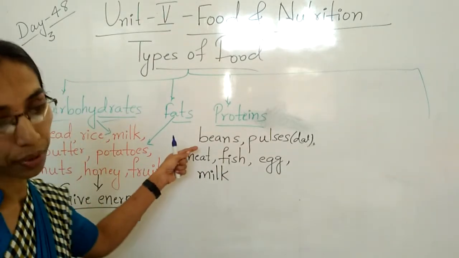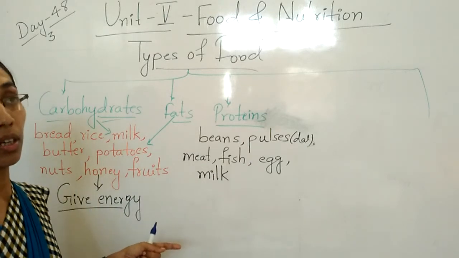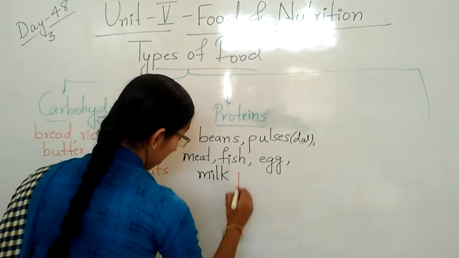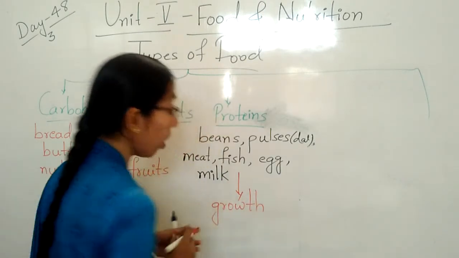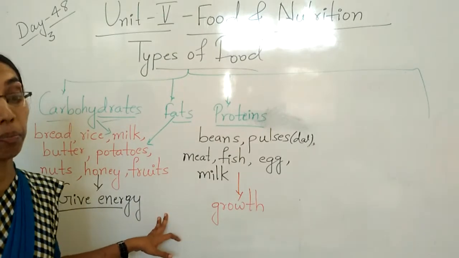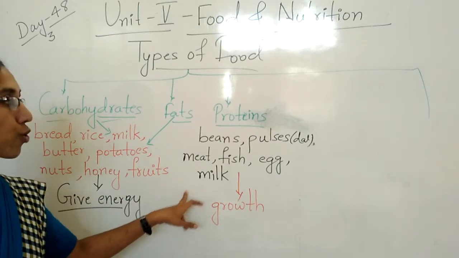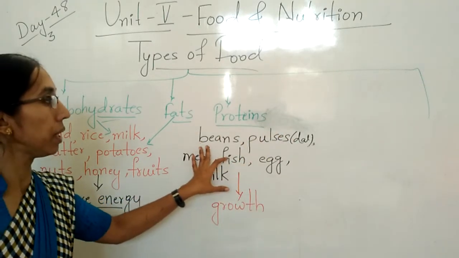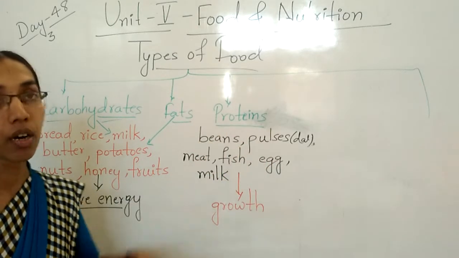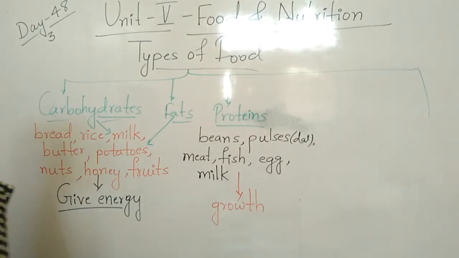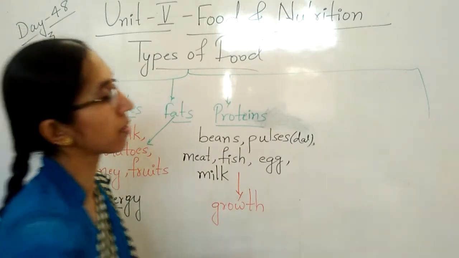So these food items help in overall growth. So grown up children and the people recovering from illness, if they are not feeling well, they should eat all these food items: beans, pulses, meat, fish, egg and milk. It is rich in proteins. Okay, children. The next is the vitamins.